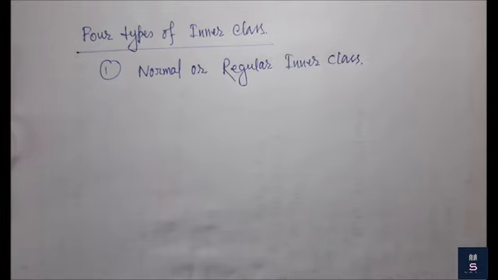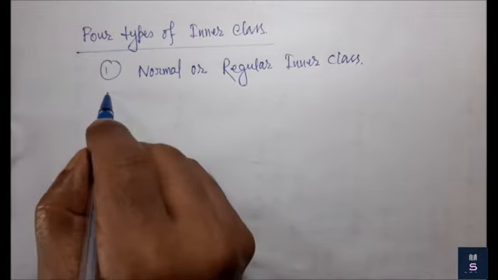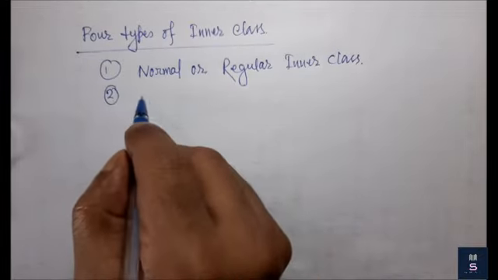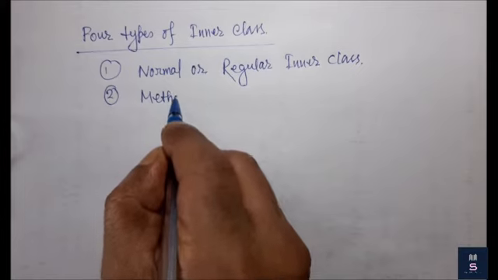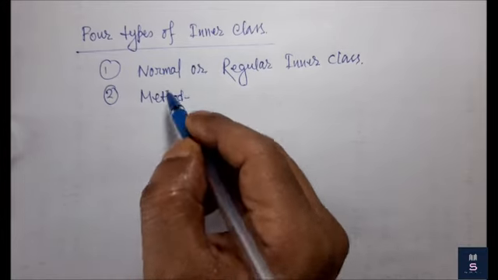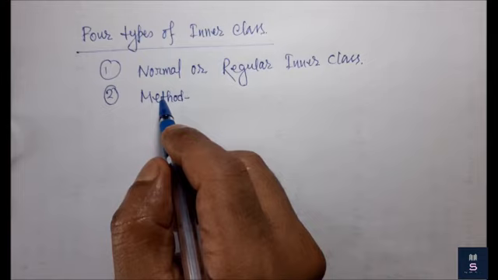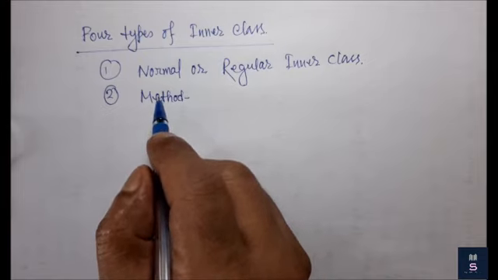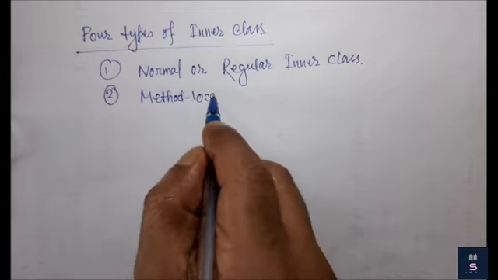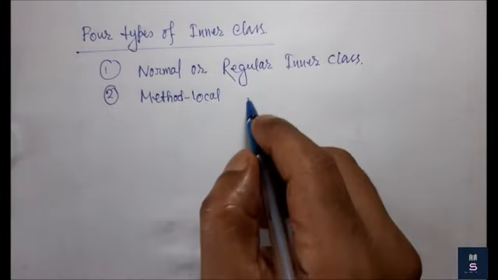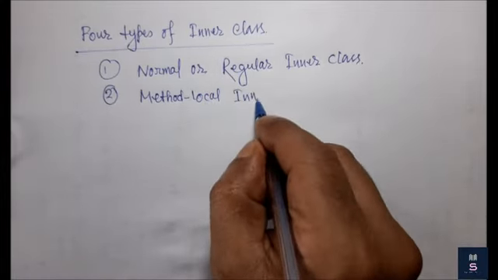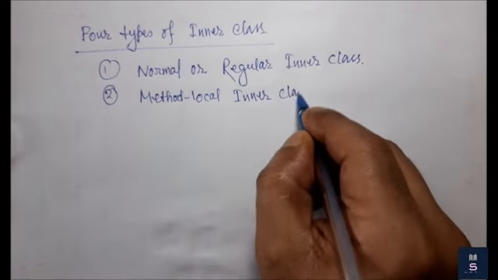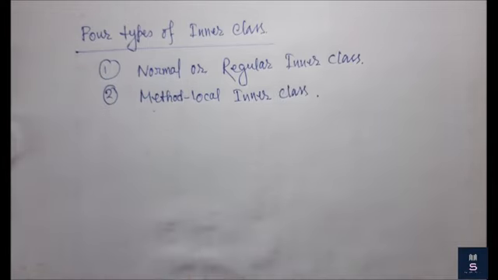So there is another type of inner class, called the method local inner class. From the name you can understand the meaning of this inner class, and get the idea of where we can place it. Method local inner class. From this name you can understand that if I declare any class inside a method, then it is called a method local inner class, right.